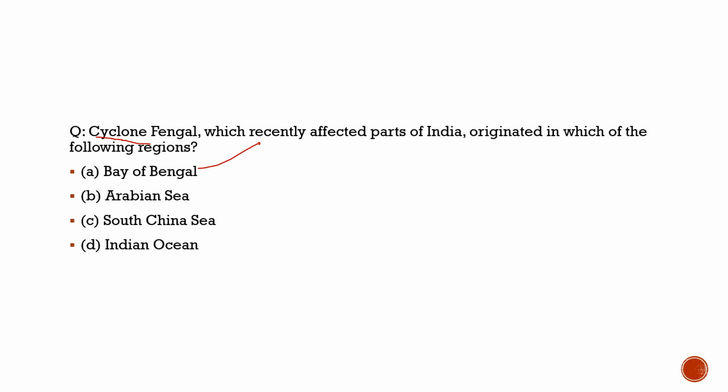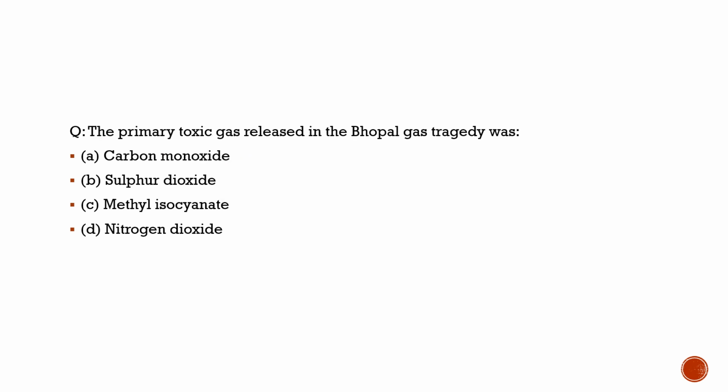Now with this, let's move to another question and try to solve that. Here the question is about the primary toxic gas released in the Bhopal gas tragedy. You would wonder why we brought this question, because 2nd December and 3rd December are very much related to it. It was on this date in 1984 that the Bhopal gas tragedy happened.